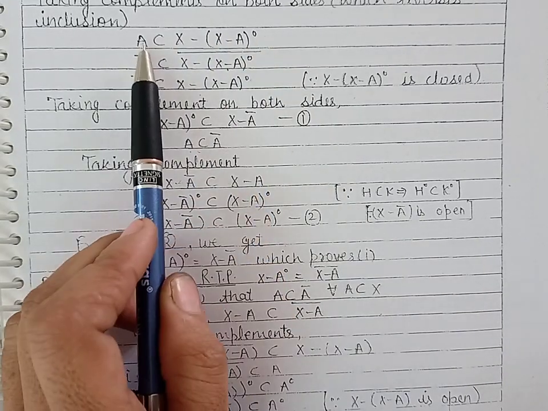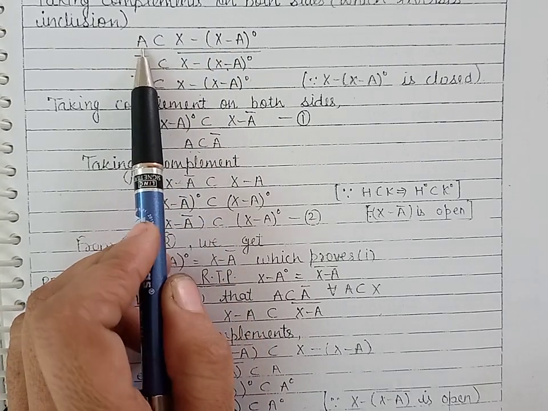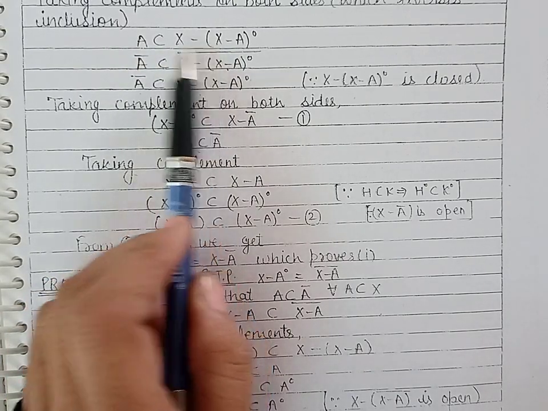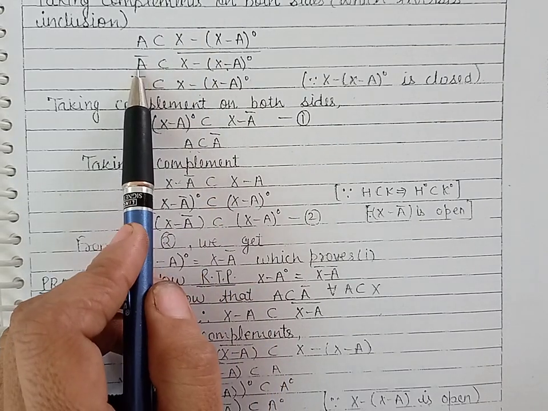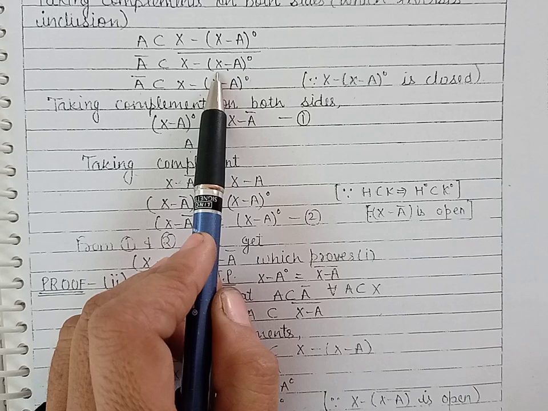Now we know that if one set is contained in another, its closure will be contained in its closure. Therefore we have obtained A closure is contained in the closure of this set.